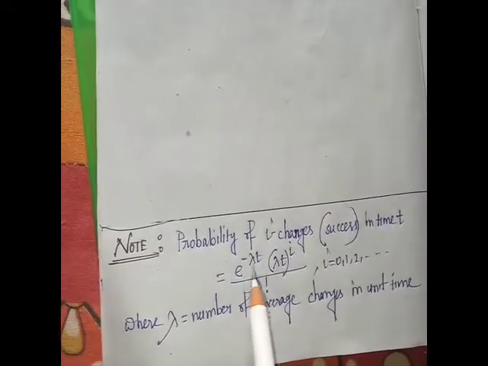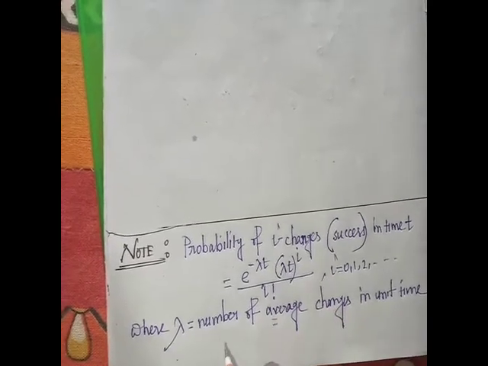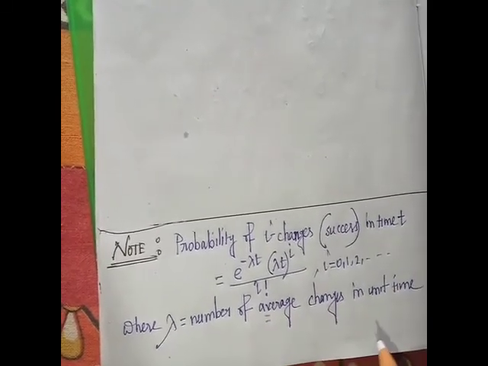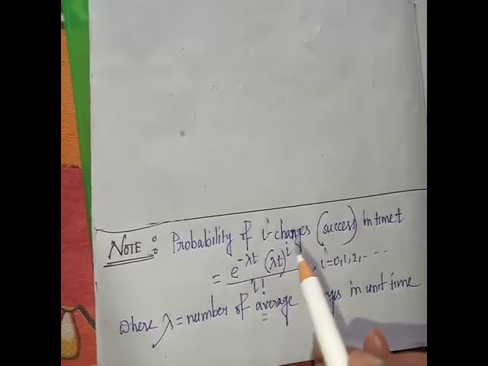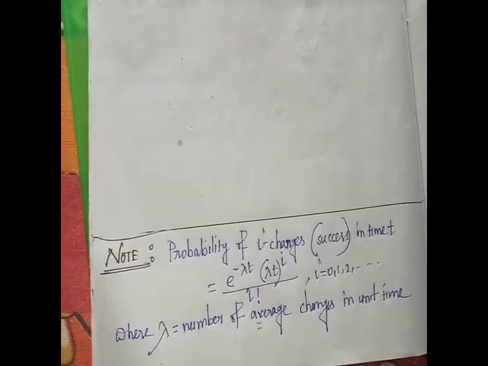The probability of i successes in the time t is e to the power minus lambda t, lambda t to the power i by i factorial, i running from 0, 1, to infinity, where lambda is the average number of changes in the unit time. Using the notes, we will solve this problem.